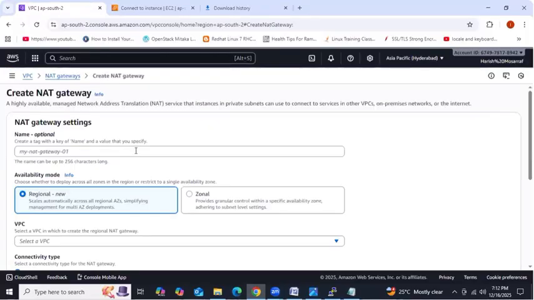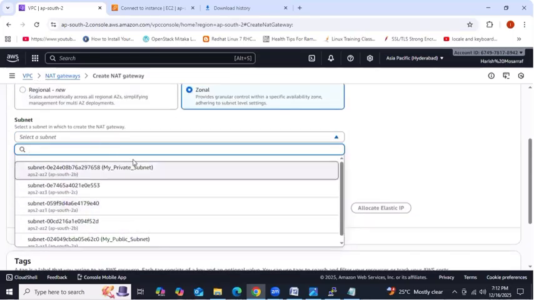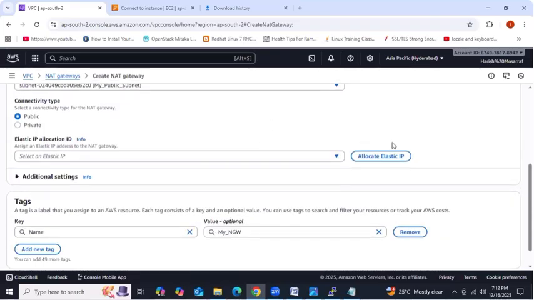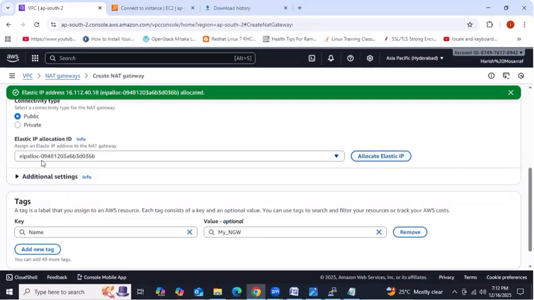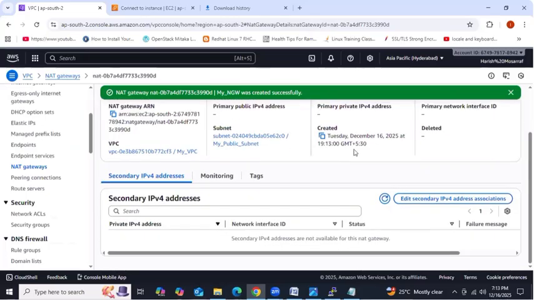Right? So create NAT gateway, my ngw, then select this one, and then select which one? Public subnet. We need to create the NAT gateway in the public subnet, and here you need to provide the elastic IP address. Allow the elastic IP address, it will charge $0.05 per hour. Then select allow. Automatically you are going to get the elastic IP address. Without a public IP address, that is an elastic IP address, you are unable to create the NAT gateway here. So create NAT gateway. Got it, guys?